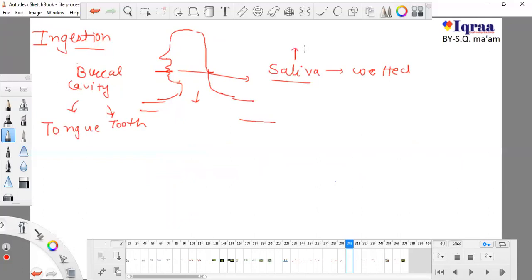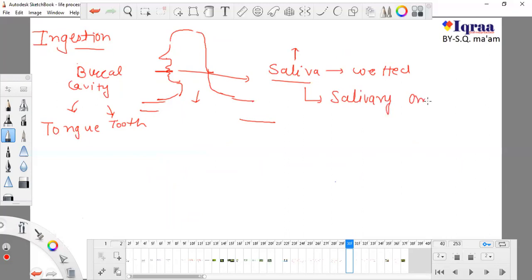This is a watery secretion, but it is not only water. In general we can say saliva has a bit of water, but saliva is totally something different. In saliva there is an enzyme which is known as salivary amylase.